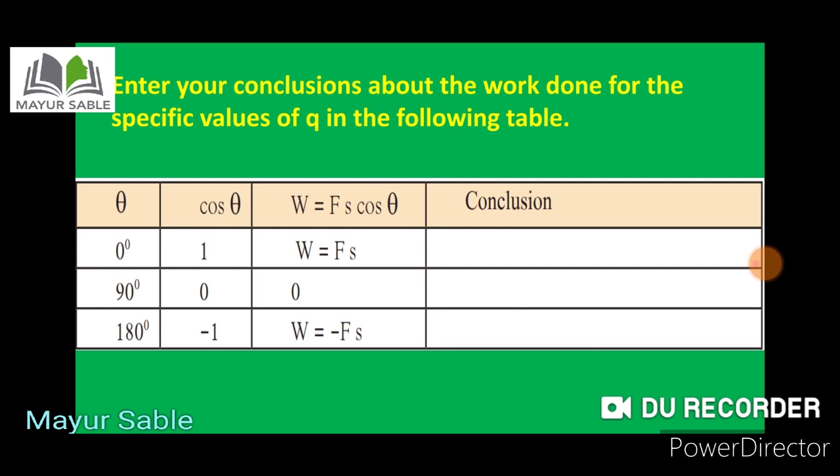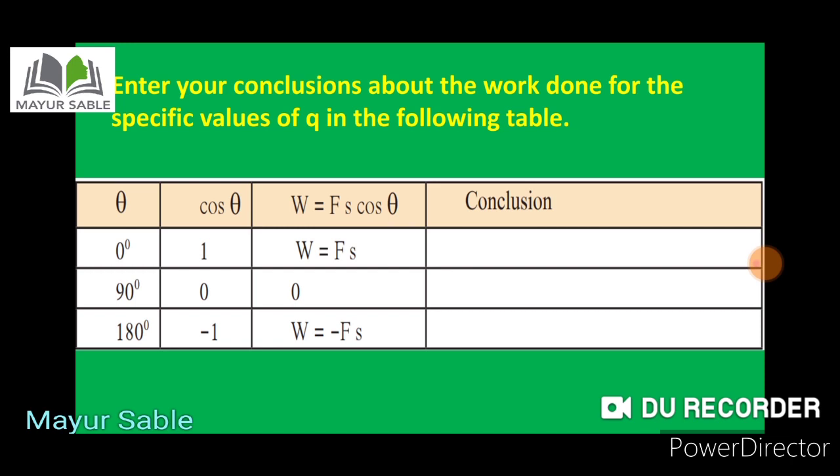So theta is equal to 0 degree, theta is equal to 90 degree, and theta is equal to 180 degree. The cos theta of 0 degree is 1, of 90 degree is 0, and of 180 degree is minus 1. So we will put those values in the formula, that is work done is equal to Fs cos theta. In the first case, 0 degree is the angle, then cos theta is 1 and W is equal to Fs because cos theta is equal to 1.